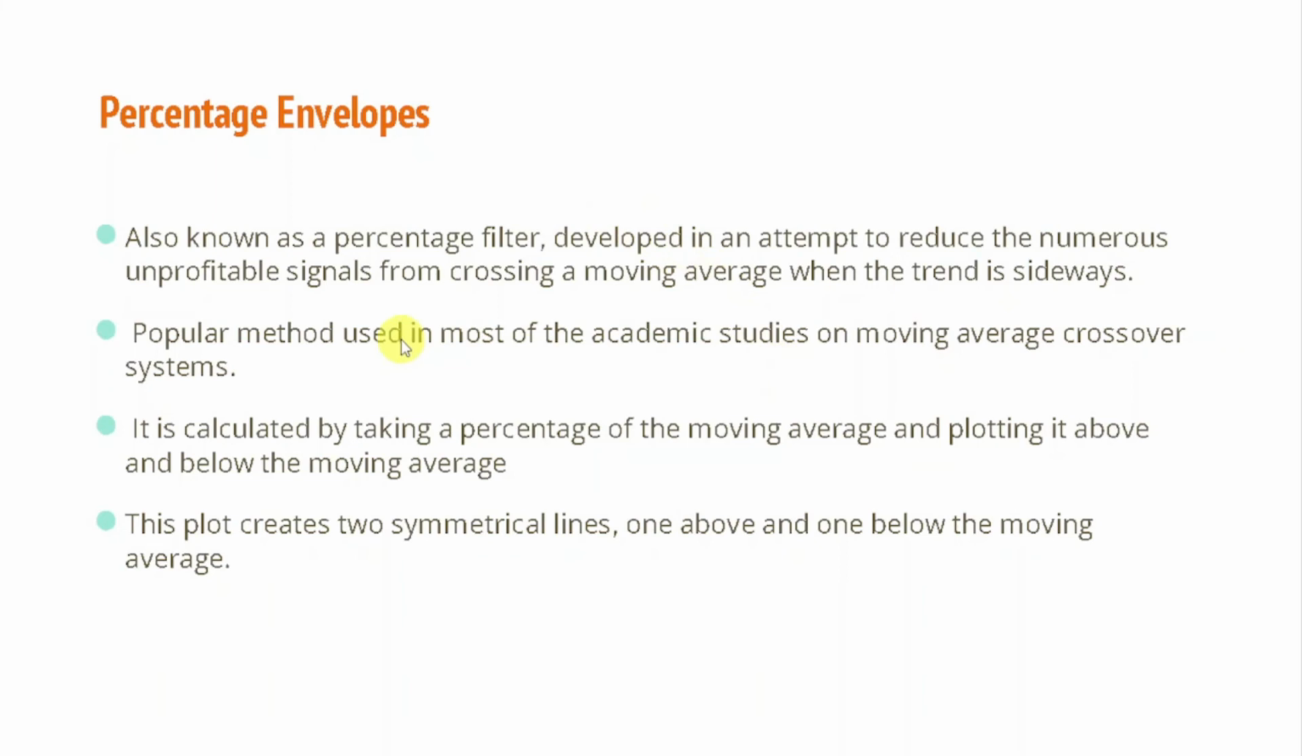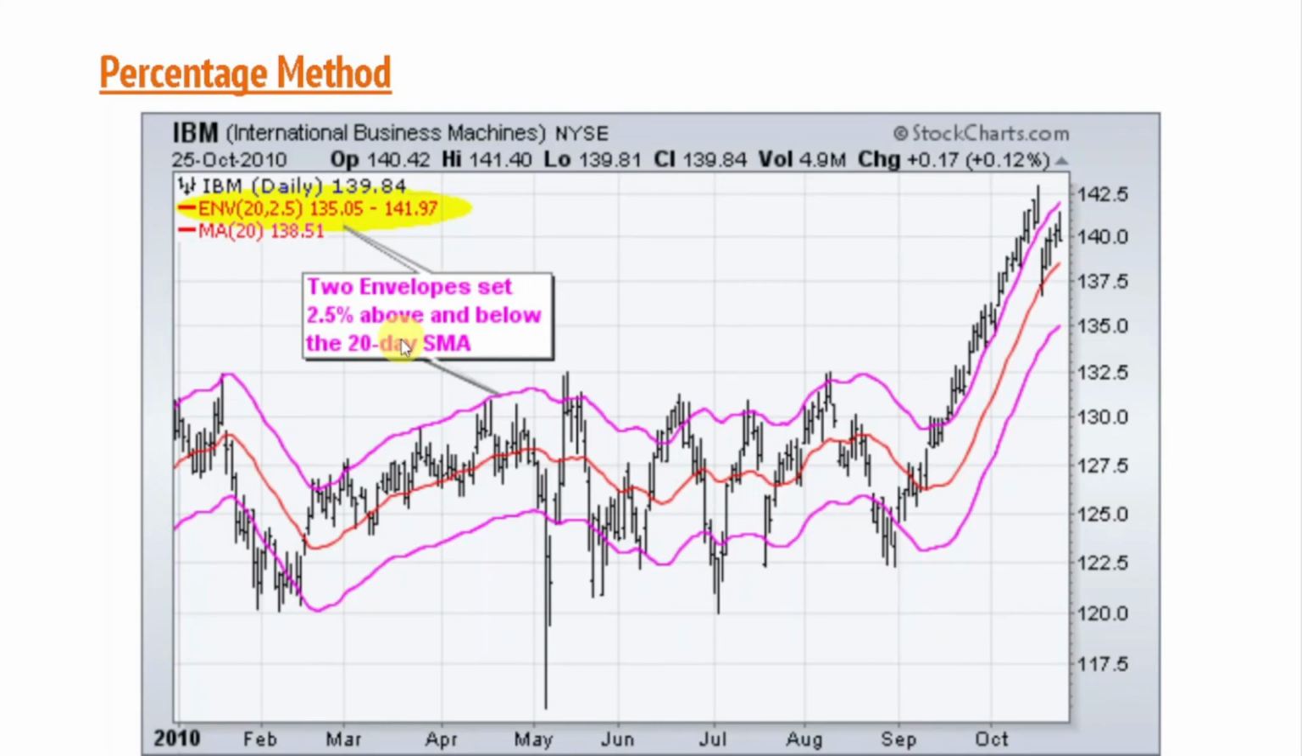Now let me tell you what an envelope looks like. If I talk about percentage methods, you can see that this red line is a moving average. It is a 20-day simple moving average. Above that there is a pink line, and below that there is a pink line. From this red line, if I go 2.5% above, this pink line is made, and if I go minus 2.5% below, there is another pink line.